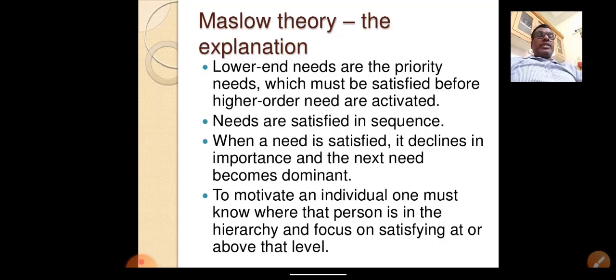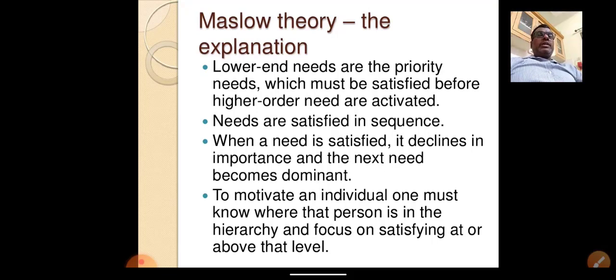So when lower ends are satisfied or closing, then higher end needs begin to be activated. Like in an organization, in a company, employees also look for lower end need satisfaction. After that, higher end needs are going to be activated. Now, needs are satisfied in sequence, certainly. Business organizations, any type of organization, need to see the employee's satisfaction level of need and sequence.